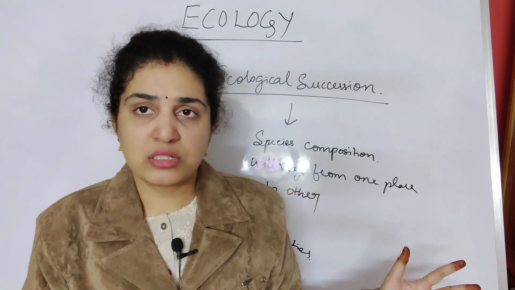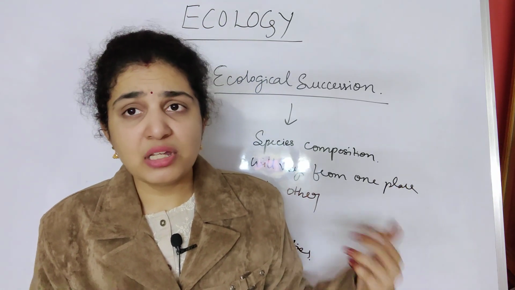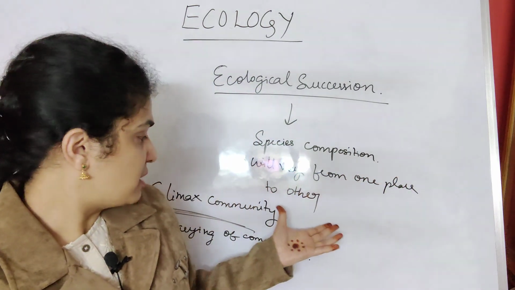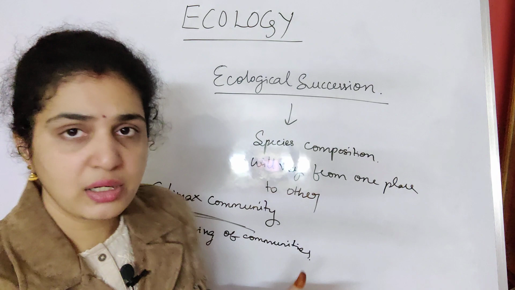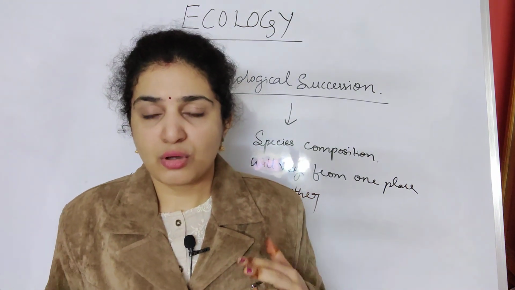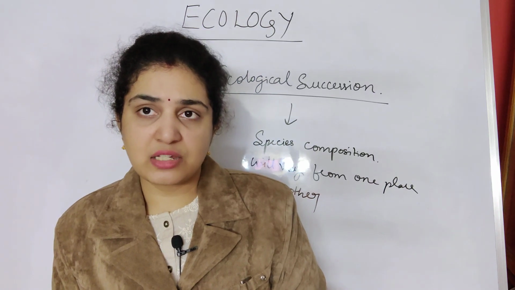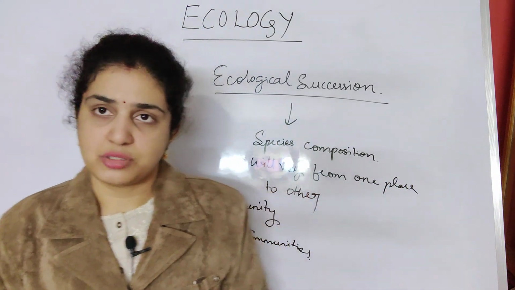Next we came to ecological succession: the disadvantages, the definition, the climax community and the sere. In the next class we will deal with primary and secondary successions. Okay.